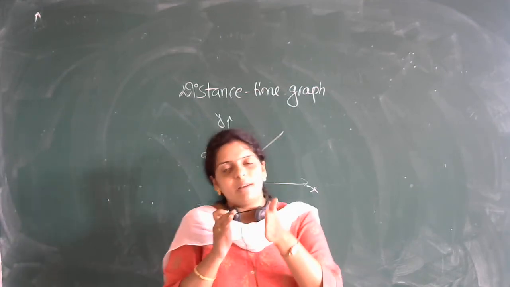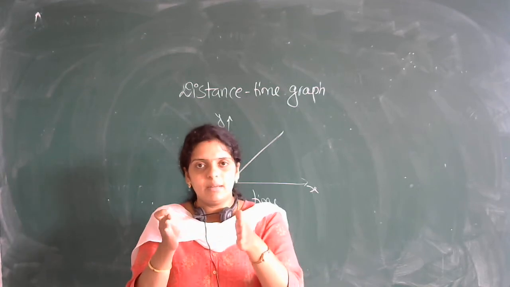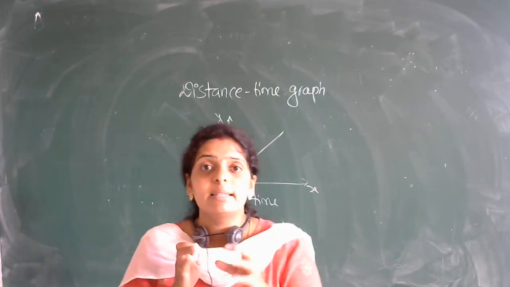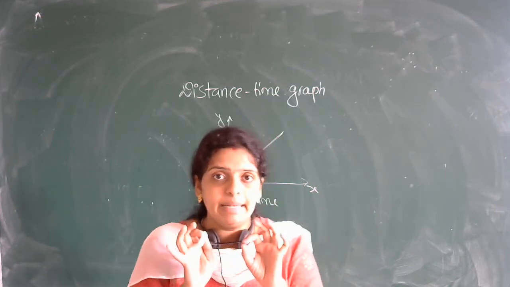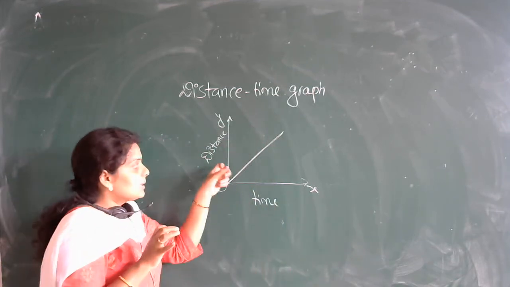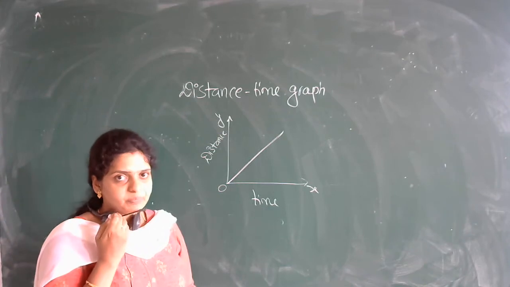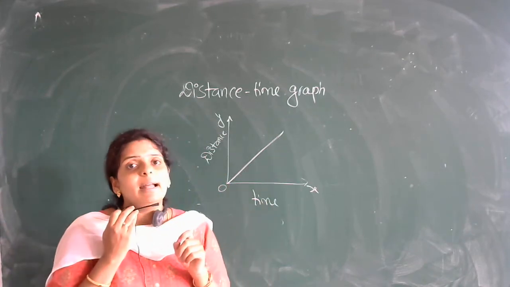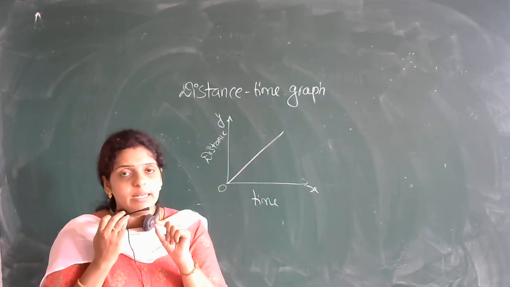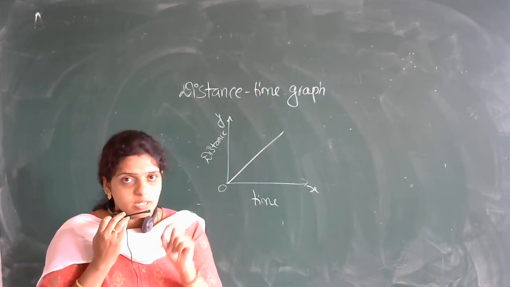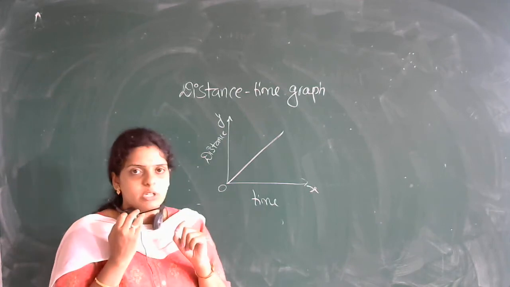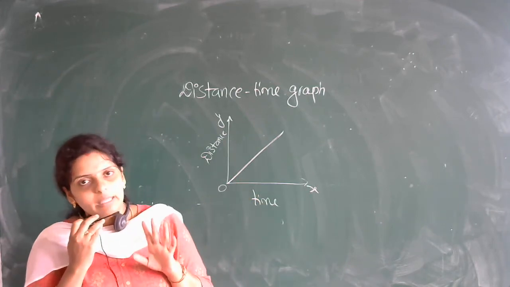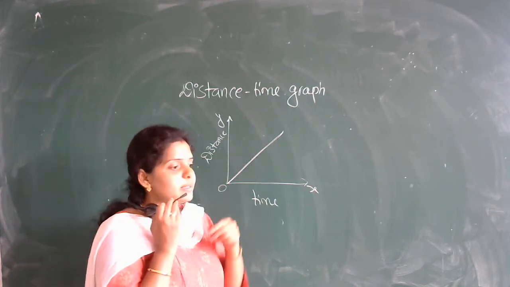For example, 1 meter distance in 1 second, second meter in the second second. Means whatever time and distance covered by the body, they maintain the same ratio. That is why we are getting a straight line. Whenever the nature of the graph is a straight line, it means that it is a uniform motion. So understand this properly. Uniform motion means what? Distance and time will be equal here. Okay. So as you are seeing, it is a straight line.